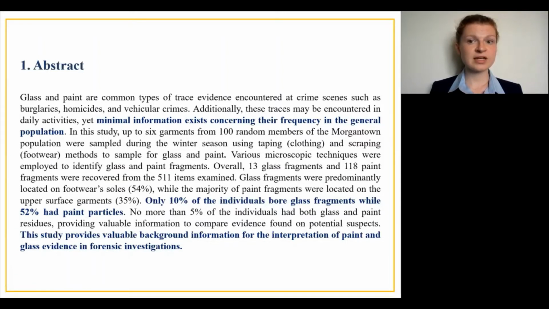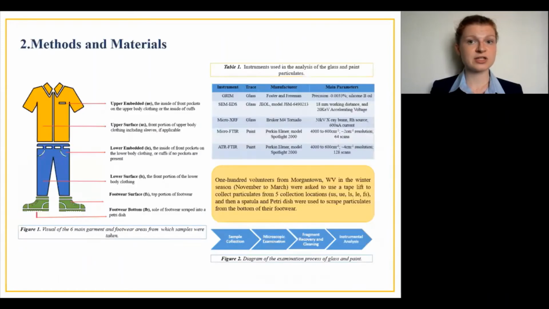Previous studies have been conducted in other areas, such as Canada, New Zealand, Australia, Northern Ireland, and the United Kingdom. However, the drastic variation in the results due to demographics and the experimental design show that the baseline studies need to be conducted regionally. Therefore, this study aims to use standardized protocols to provide useful background information stemming from Morgantown, West Virginia for the interpretation of paint and glass in forensic investigations.